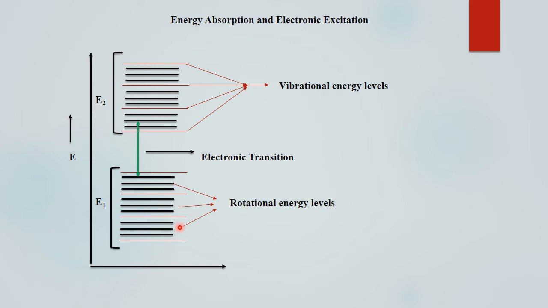Let's see how electronic excitation works. If an electron jumps from E1 to E2, it is called an electronic transition, and it is the basis for UV study. Let's see what the electronic excitations are. If we consider a ground state and an excited state, the electrons are present in the ground state.